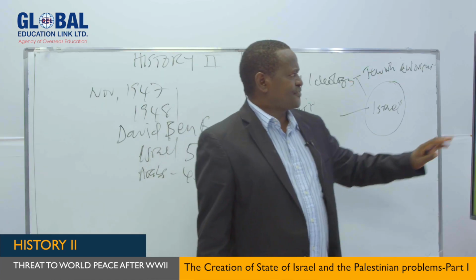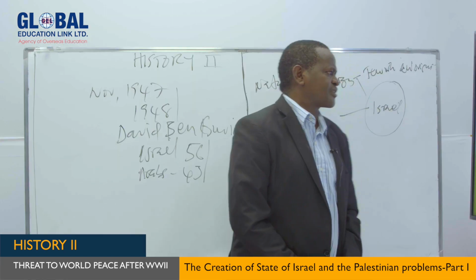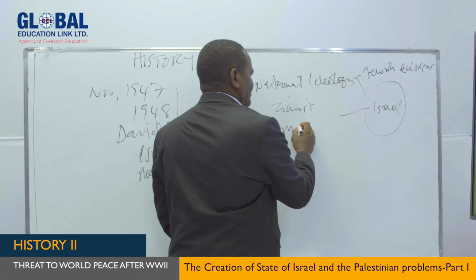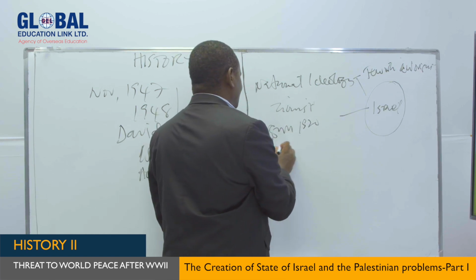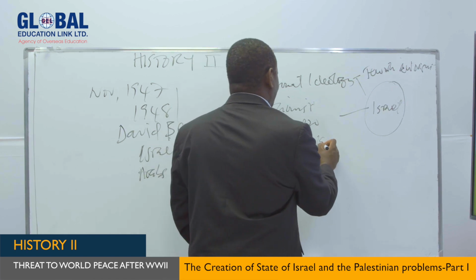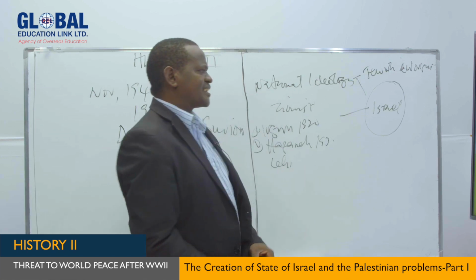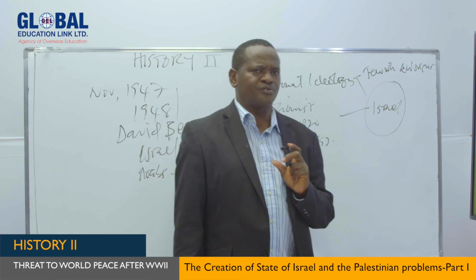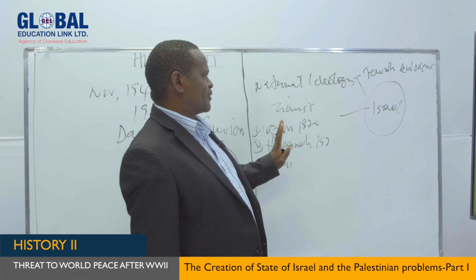My dear students, the second factor for the creation of the State of Israel is the formation of two terroristic groups. In fact, three terroristic groups. One was called the Irgun, established in 1920, the other was called the Haganah, established in 1931, and the other one was called Lehi. These three groups fought against the British, demanding the establishment of a new state of Israel. They were led by different people, as we shall see.